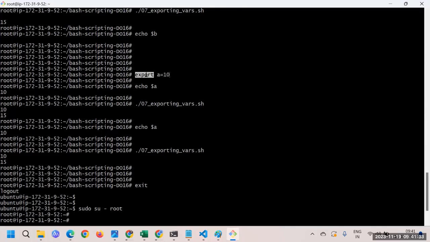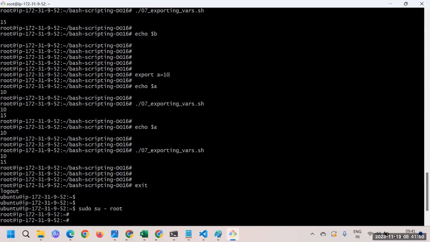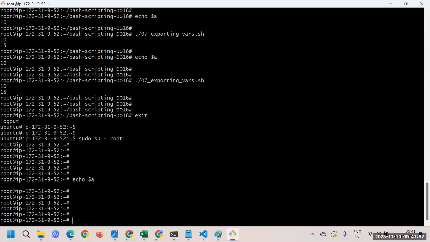Now you may have the reverse requirement, where sometimes you don't want to export. Let's say this a is in the global session and you want a different value, and in the child process you would like to have a different value. Let's see one example around this.